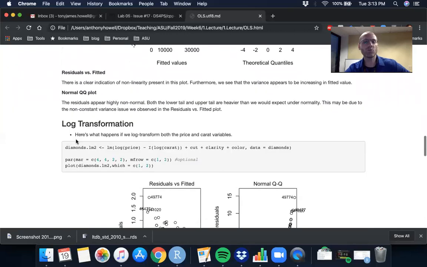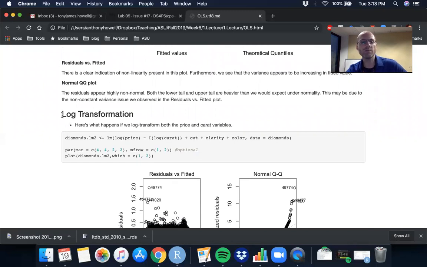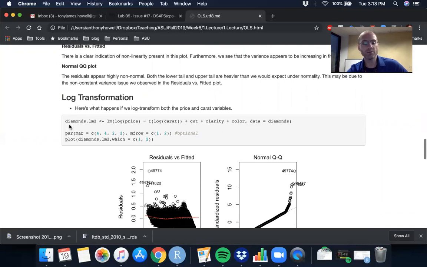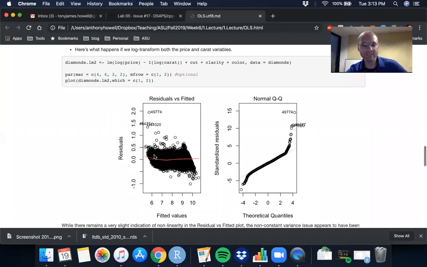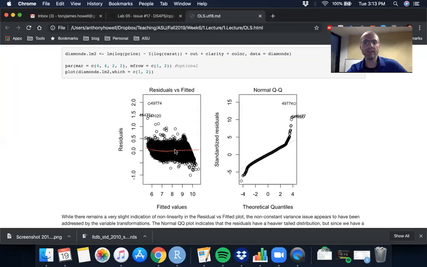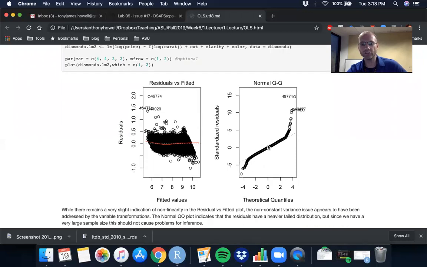So oftentimes an applied approach is to transform, take a logarithm of our variables, or some of our variables, the dependent variable or some of our independent variables. And if we rerun the log-log model and redo the plot, we can see that taking the log transformation allows our residuals to perform better. There's not much nonlinearity problem in the plot, and the residual looks much more normally distributed.